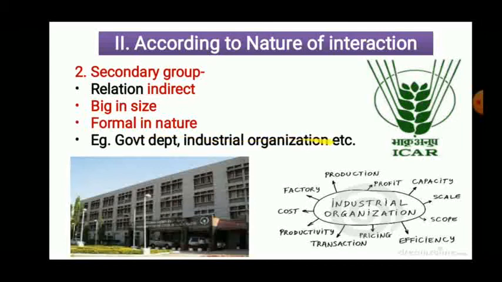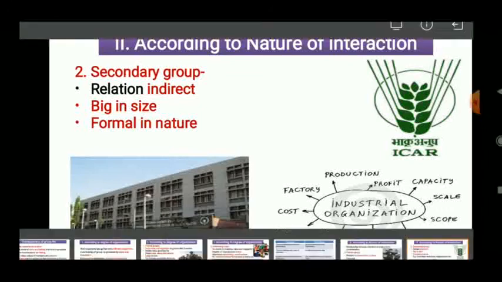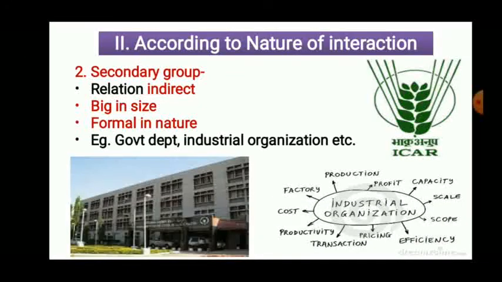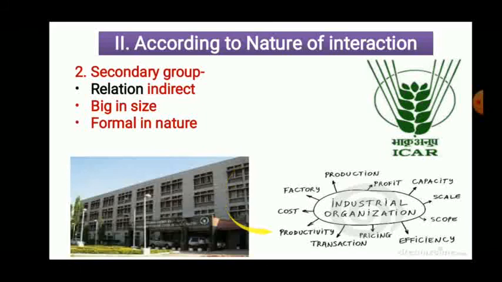ICR is a government organization. So here we can see that in government organizations, relations are indirect. These organizations are big in size and rules and regulations are going to be followed in this organization. So that is according to nature of interaction.